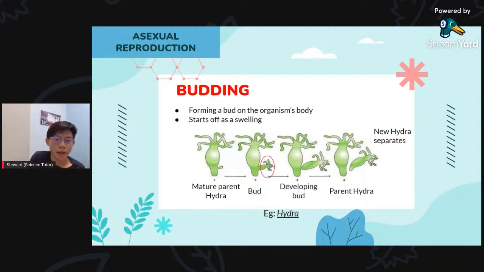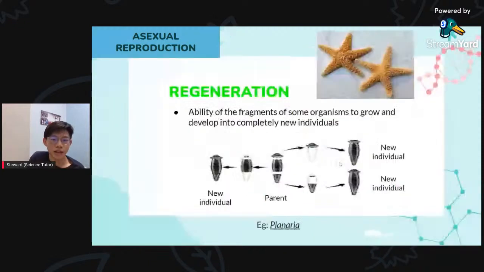All right. So the next one will be regeneration. Okay, regeneration will be a little bit special because, as you can see, it is the ability of the fragments of some organisms to grow and develop into completely new individuals. What does this mean? Okay, for example, you got starfish, right? Imagine if you cut out one of the legs. You see, starfish got 5 legs, right? So you cut out one of its legs. The starfish will grow back its leg.